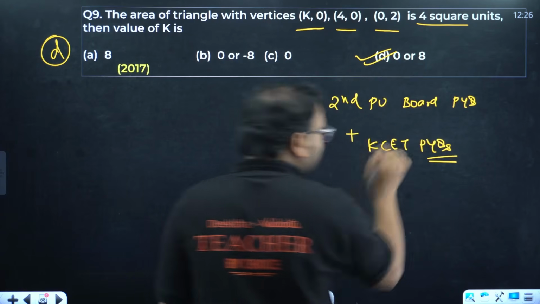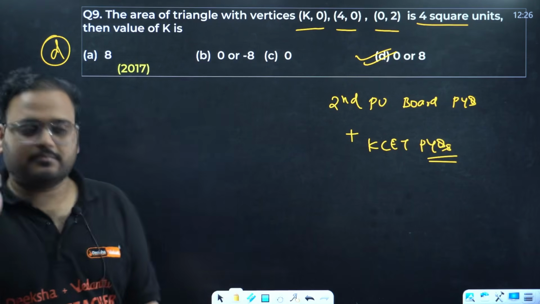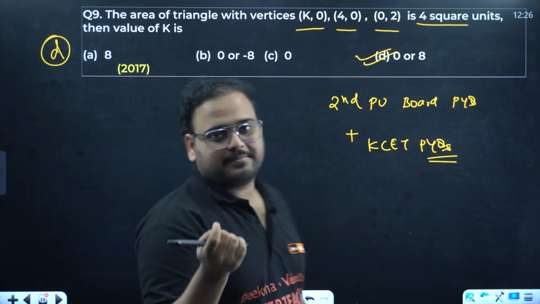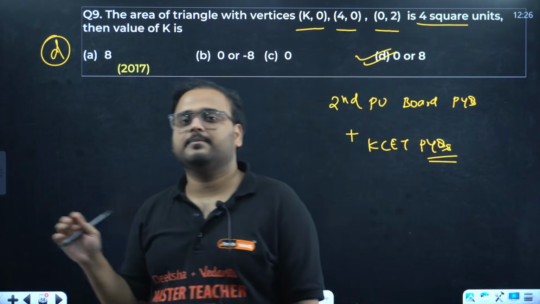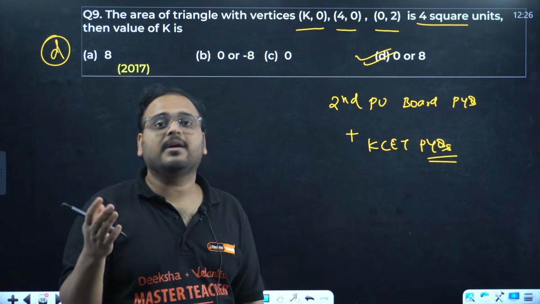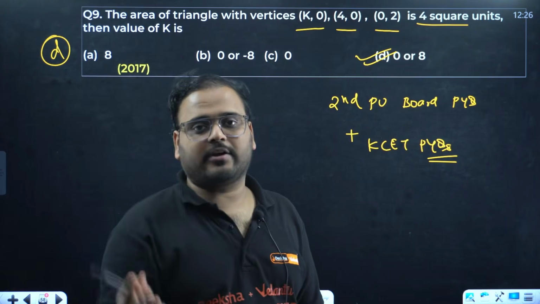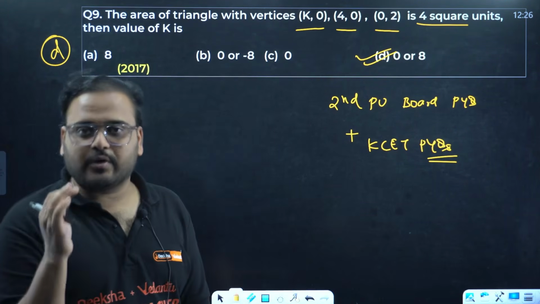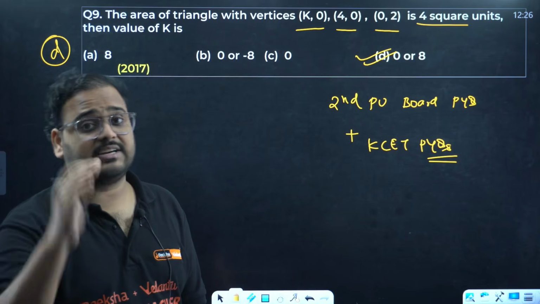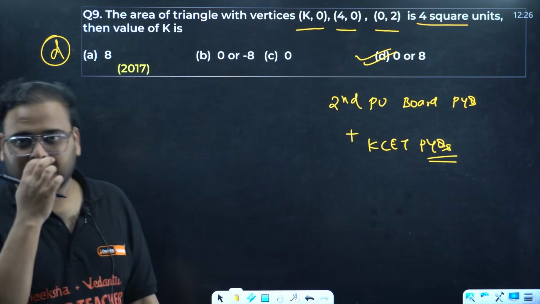And when I was teaching you this, I told you very clearly that area of triangle is a very favorite topic from the determinant chapter. It usually appears, if not every year, but actually it is almost every year only. But if not every year, almost alternate year you'll find it. In the last 5 years you'll find up to 3 questions in area of triangles of CET. In boards it will come. Very likely it will come.